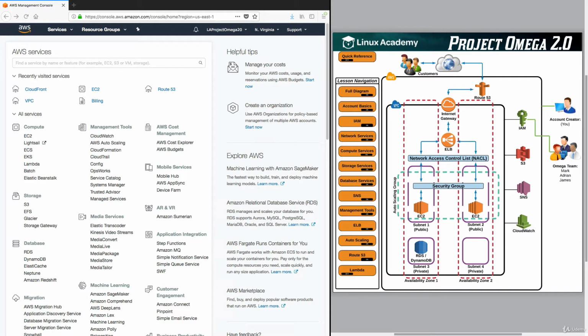Lambda is what we call serverless. There are many things that we might use a server for. Some of those things have to do with processing specific tasks. Lambda allows us to process those specific tasks or to create application code that can run without us having to worry about managing the underlying server. All we have to worry about is what we want to do with our code. So let's go ahead and take a look at Lambda.